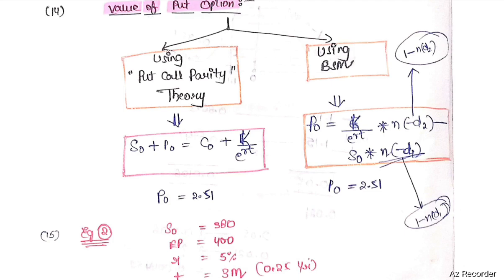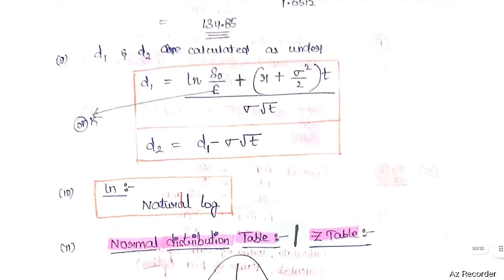Using BSM, P0 equals K or E divided by e to the power RT into N(minus d2) minus S0 into N(minus d1). N(minus d2) means 1 minus N(d2), and N(minus d1) equals 1 minus N(d1). How to calculate d1? Natural log of S0 divided by E plus R plus sigma square divided by 2 into T, whole divided by sigma square root T, and d2 equals d1 minus sigma square root T.